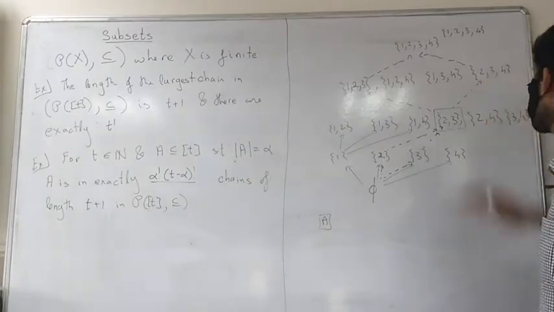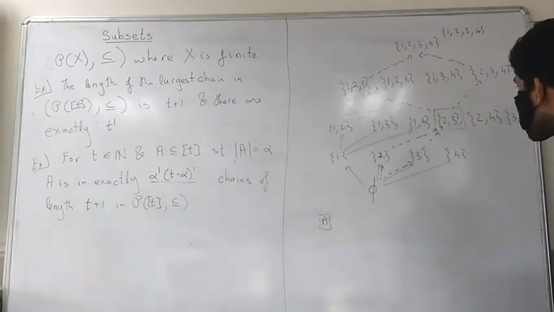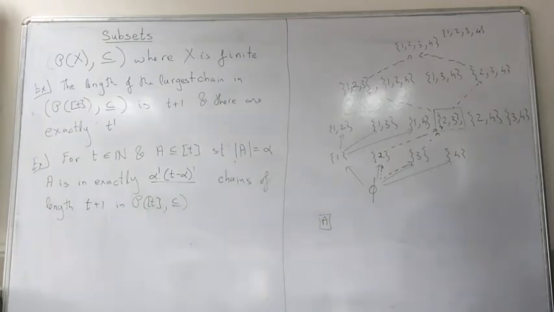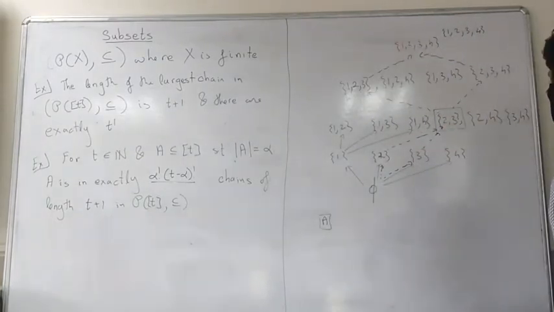So yeah, I think you would need some work for this. I don't know whether it is actually that easy to prove in this case. Maybe it is. We'll have to look at it more.